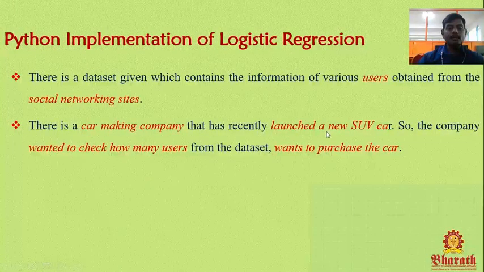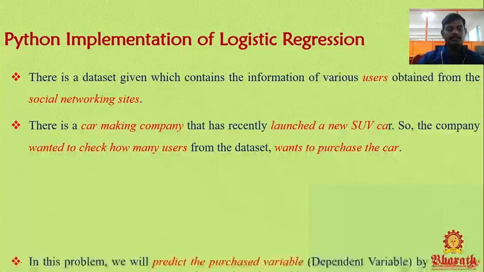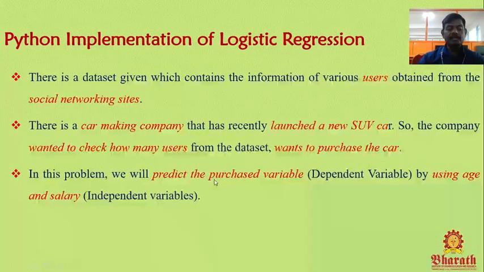So there is a car making company that has recently launched a new SUV car. The company wanted to check how many users from the data set want to purchase the car. They wanted to know the user details of who are really ready to purchase. In this problem we will predict the purchased variable, that is the dependent variable, by using age and salary.